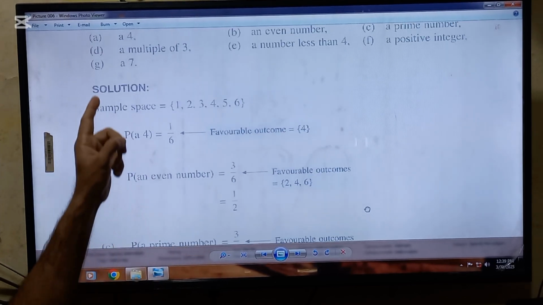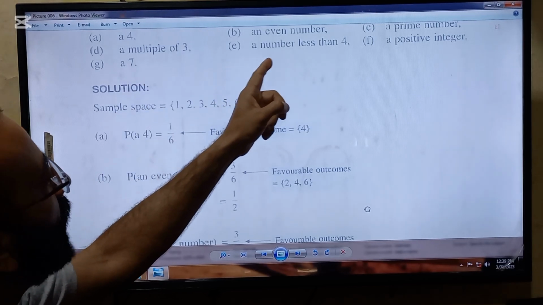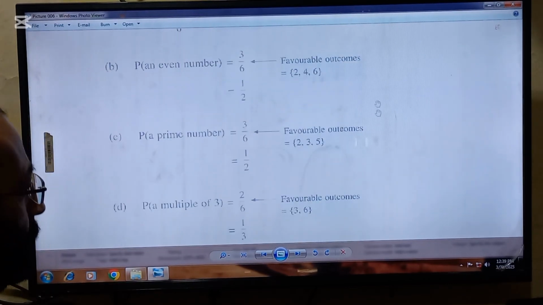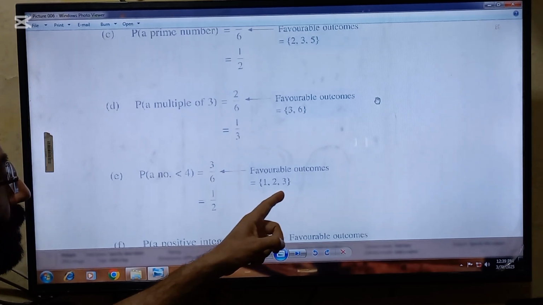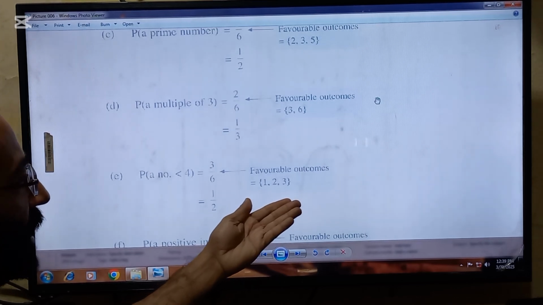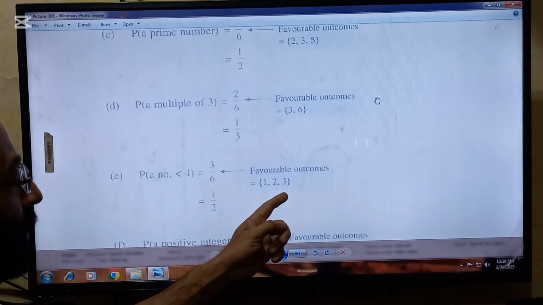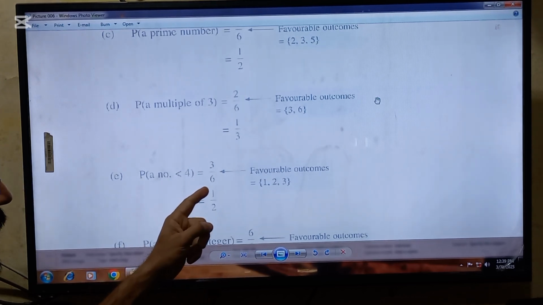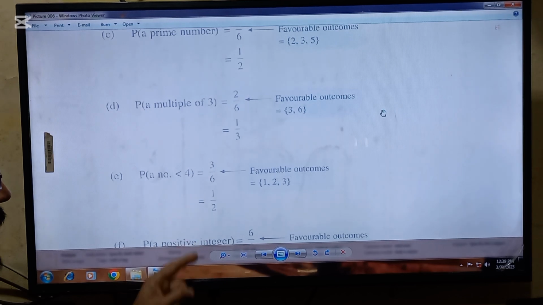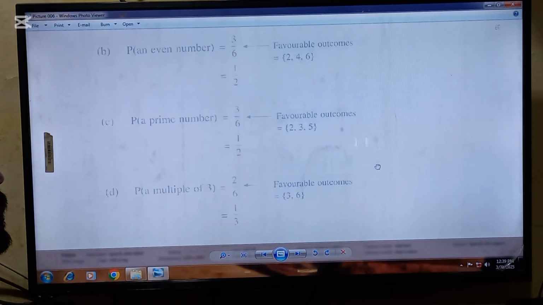Okay. Next is the requirement, a number less than 4. There are these numbers in the sample space which are less than 4. So 3 favorable outcomes will be put in the numerator. In total there are 6 outcomes. After solving, you will get answer of 1 by 2.